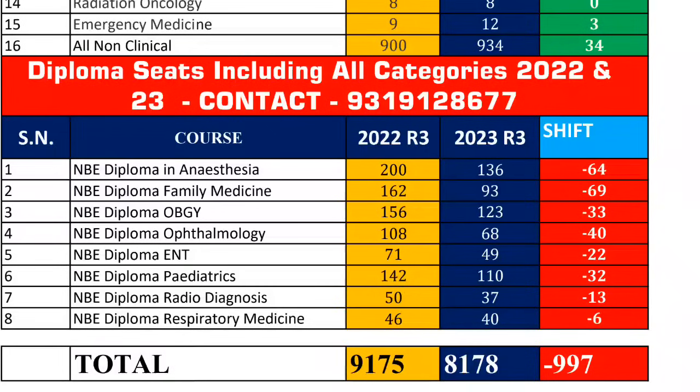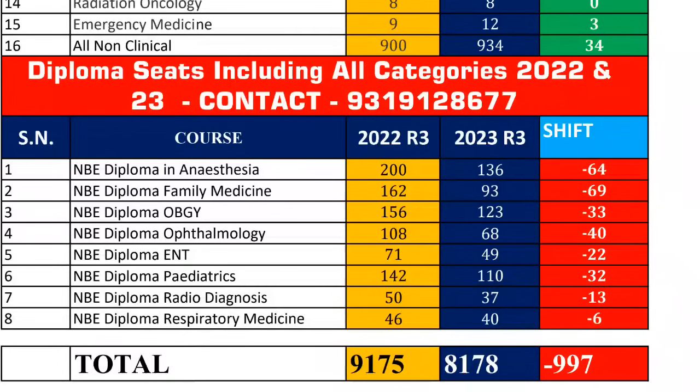Then they can proceed with the choice filling and all such things, and we have to wait for that. Considering all this analysis, it looks like if they are going to revise by 25 percentile like last year, then only it makes sense. Else there is a high chance that seats will be available in plenty, because these many seats are available in MCC counseling. Now think about the state counseling, where the counseling is so much delayed, and one more impact that will have on the state level counseling.